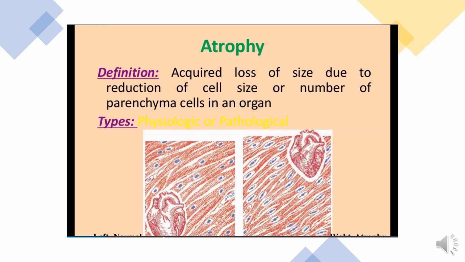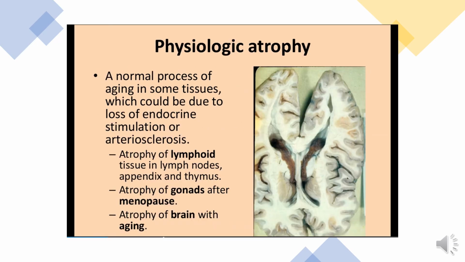Physiological atrophy and pathological atrophy. Atrophy is a normal process of aging in some tissue, which could be due to a loss of endocrine stimulation or atherosclerosis that may cause a decrease in their size. Atrophy of brain with the increasing age.